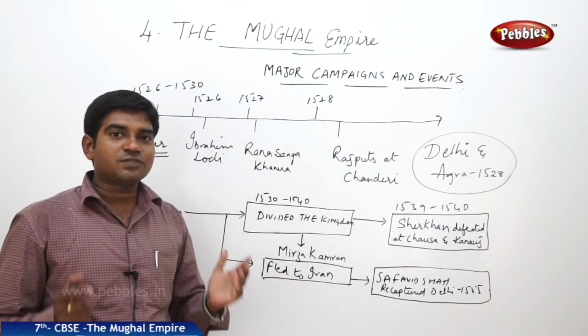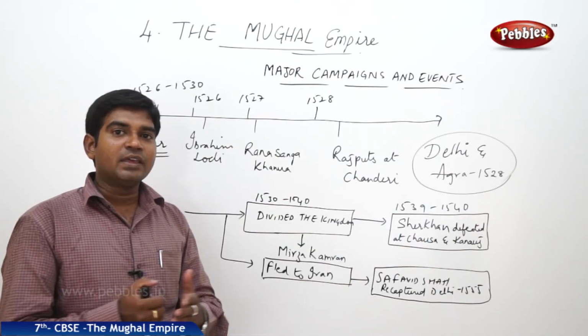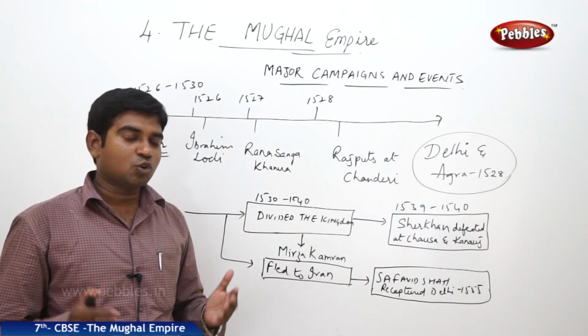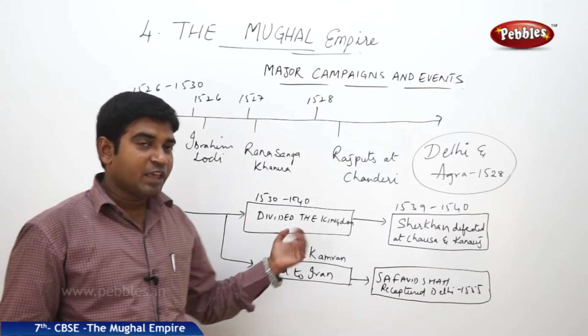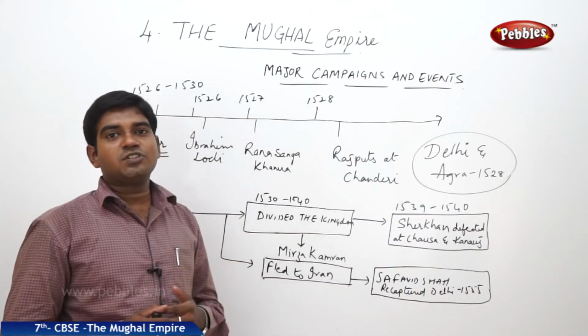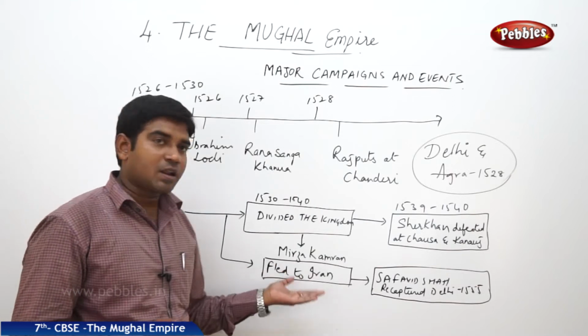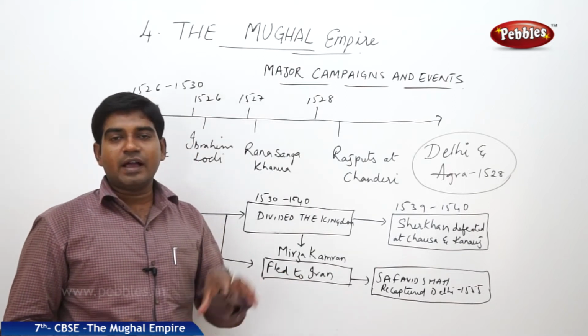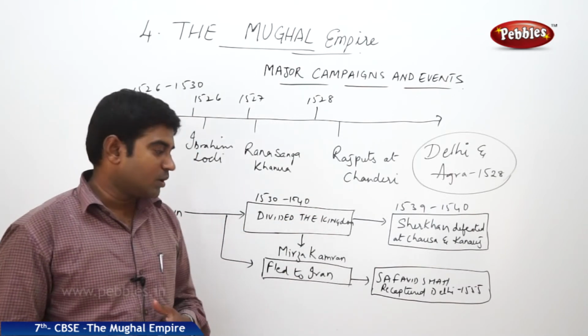Humayun, as per the will of his father, divided the entire kingdom equally among his brothers. One of his ambitious brothers, Mirza Kamran, made him weak against the Afghans and the other rulers.